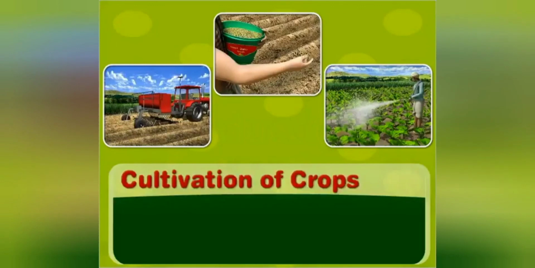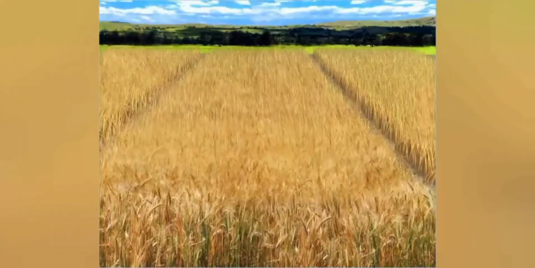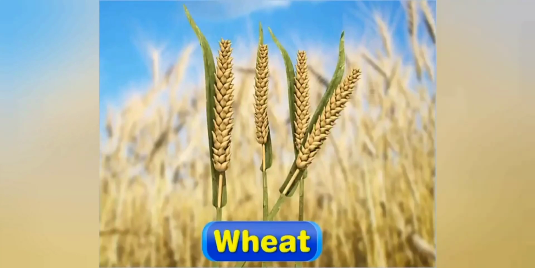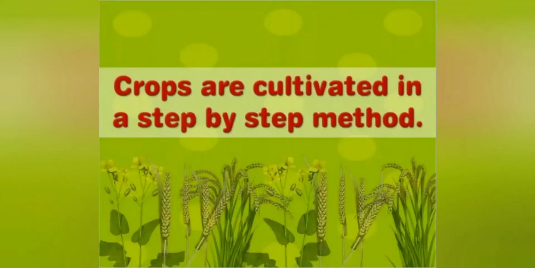Cultivation of crops. In this module, you will learn about the process of cultivation of crops. Cultivation is the process of growing crops in fields. A variety of crops such as rice, wheat and mustard are grown in India. Crops are cultivated in a step-by-step method.